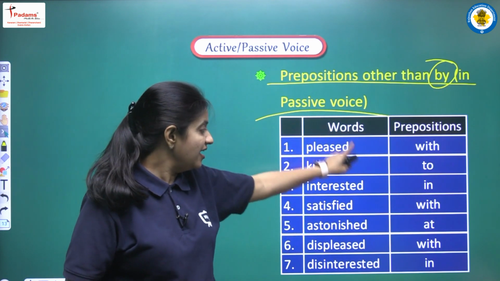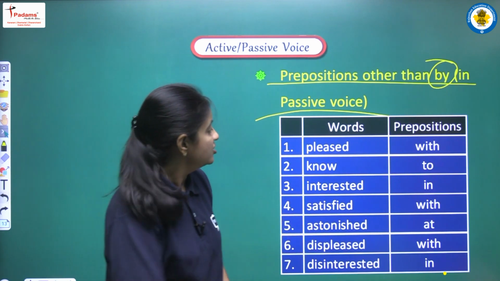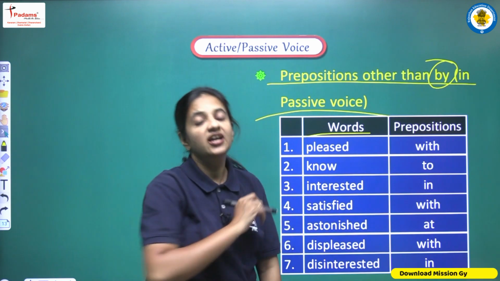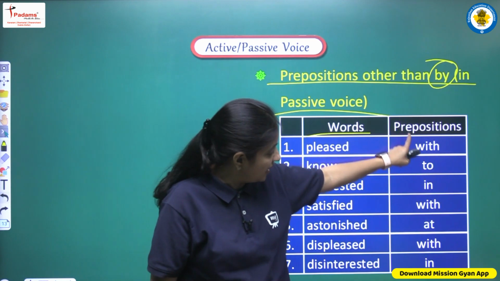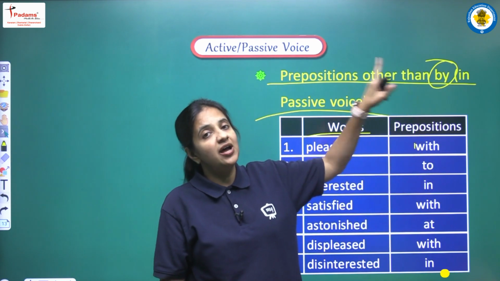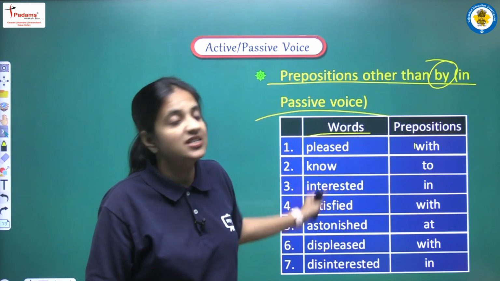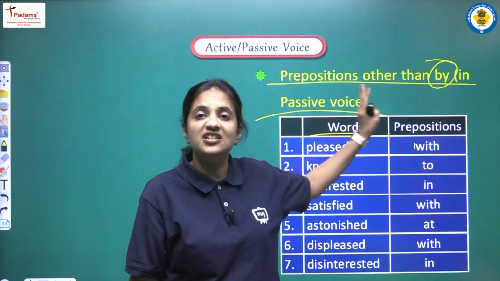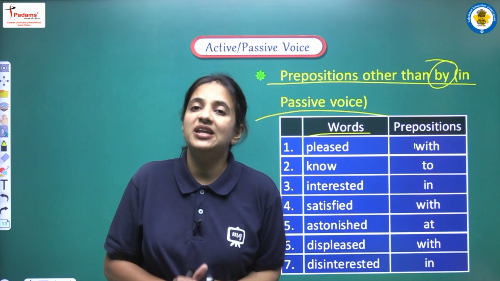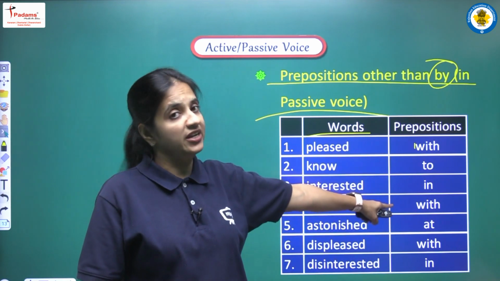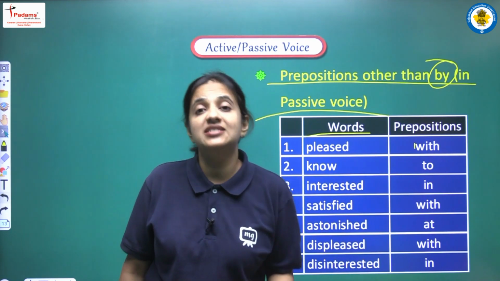So for that we are having this type of table. So now we will read this table, we will discuss this table. So here we are having certain words, okay. If we get these words, then with these words we have to write these particular prepositions, and we replace by with them, because with these words they are the most suitable prepositions that we are having here. So in this condition we don't use by, but in the place of by we have to use these particular prepositions. Alright, so first of all let's see the table, then we will see some examples also.